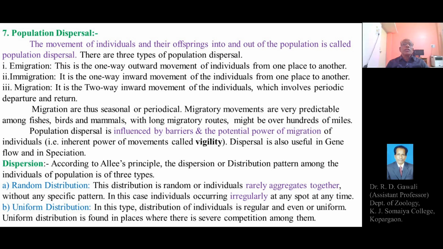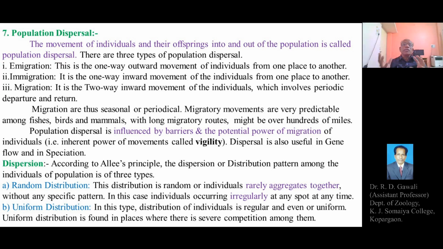Population dispersal means the movement of individuals and their offsprings or young ones into and out of the population. This is the movement of the individuals or the organisms of the population from the respective habitat or the ecosystem or the region, that is in or out.